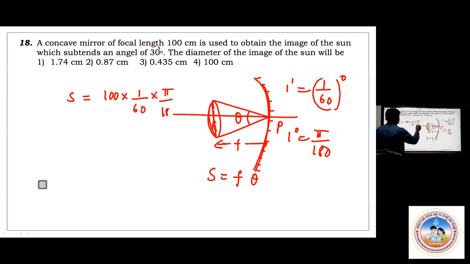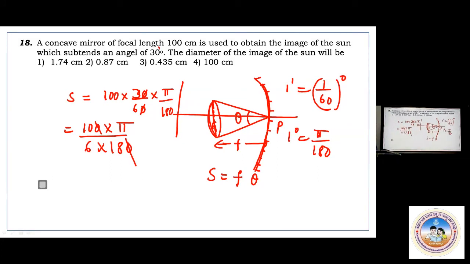You have to do this calculation. 100 into 30 minutes, that is 30 by 60. 1 minute is 1 by 60, 1 degree is pi by 180 radians. 30 minutes means 30 pi by this, you cancel. So here 100 into pi by 6, as well as 180 is there. Okay, now some rough calculations.